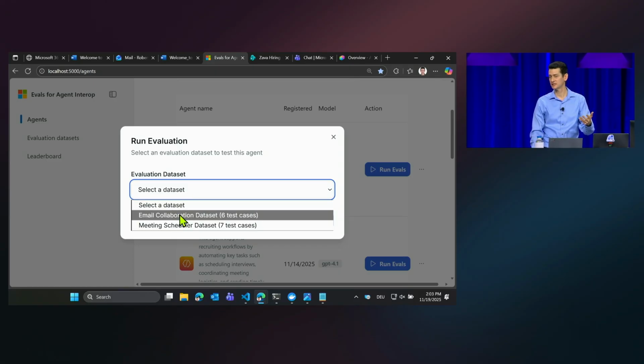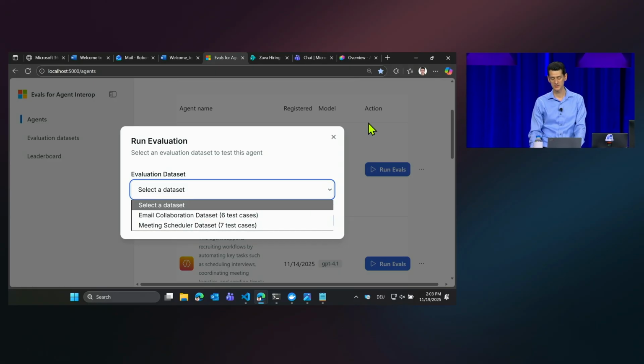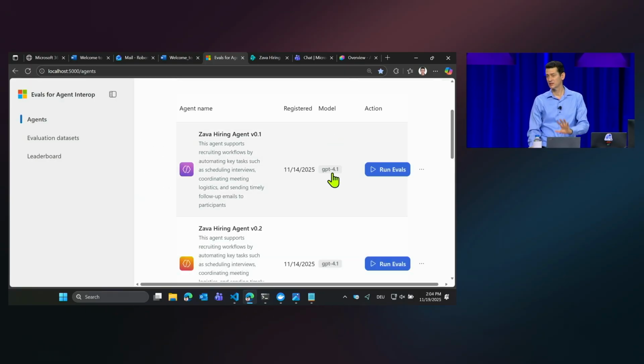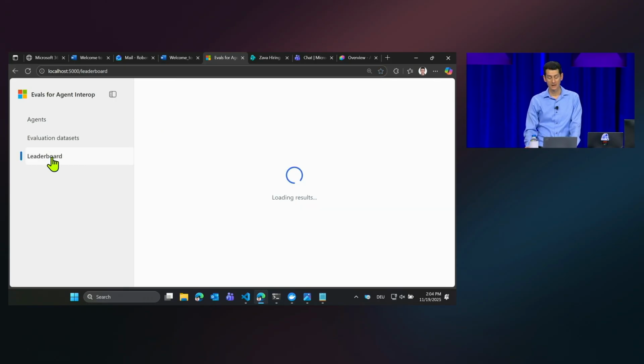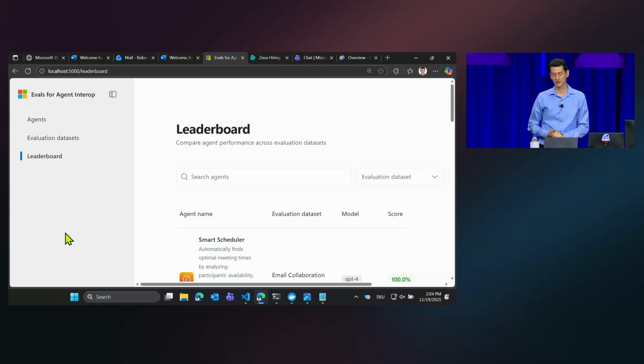If you add your own data sets, okay, do you have a longer list? And then running the evals will basically take 10 minutes or more, depending how many scenarios you have in there. We also have a local leaderboard integrated. The local leaderboard basically records all the runs and allows you to analyze them.